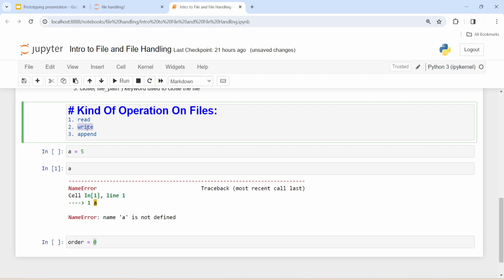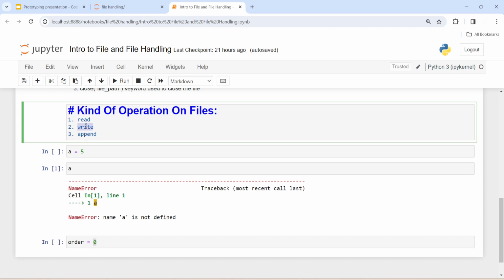To write a file, you erase the previous data and overwrite new data; that is called a write operation. An append operation will not erase old data; it will append the new data to the old data.